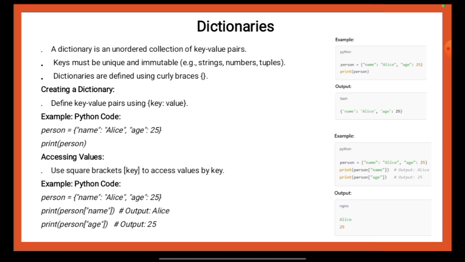You can access dictionary values using square brackets and specific keys. For example, in the second provided Python code, print(person[name]) will output Alice and print(person[age]) will output 25. This allows you to efficiently store and retrieve data using meaningful keys instead of relying on positional indexes. So this is everything that can be said as per the details mentioned over here. Now we will move on to the next discussion part.